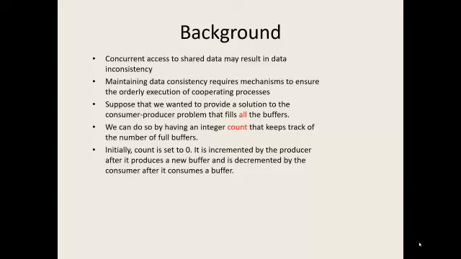Modern operating systems mainly function using cooperating processes, meaning one process depends on another process, maybe on many other processes. Therefore, proper ordering of processes is required to give accurate results.